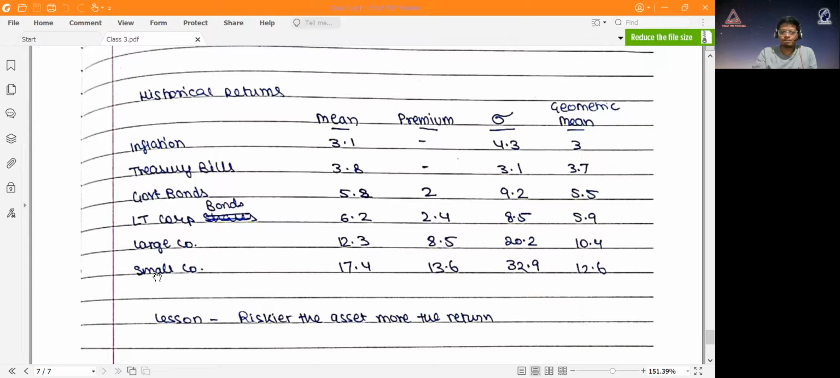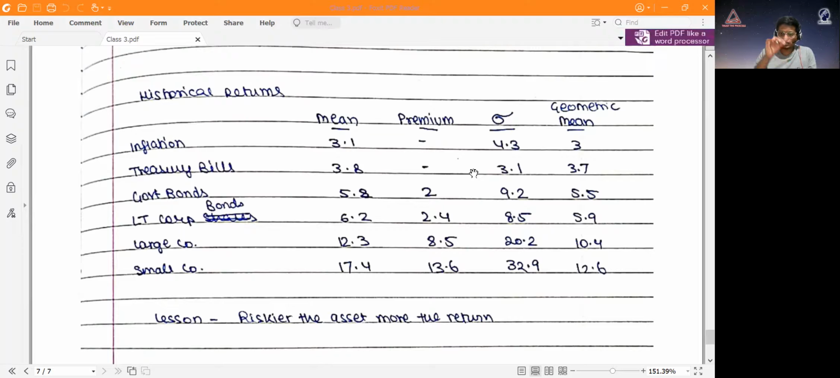Okay. So the market risk premium is the return minus treasury bills. This treasury bill rate is something that we generally refer to as the risk-free rate. So how much premium are you getting over it? For government bonds it is 2, here it is 2.4. So 6.2 minus 3.8 is 2.4, and 12.3 minus 3.8 is 8.5.